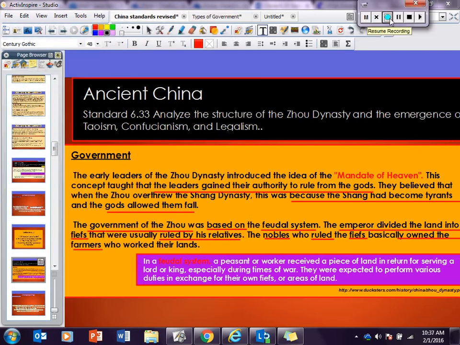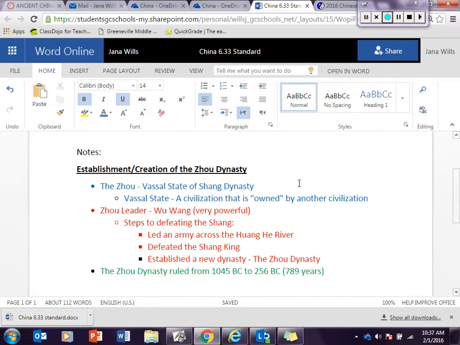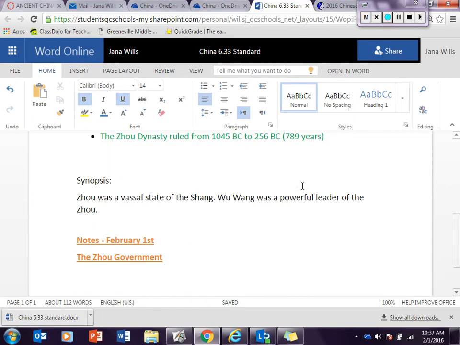Alright, the first thing that you need to do is open up your office document that says standard 6.33, and you should have the standard, you should have things highlighted in it. You have the establishment and the creation of the Zhou Dynasty notes. Then you have a synopsis. Your synopsis is more detailed than mine is. Underneath your synopsis, I want you to type notes: February 1st, the Zhou government.